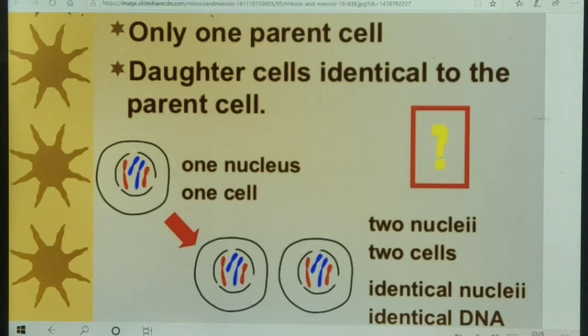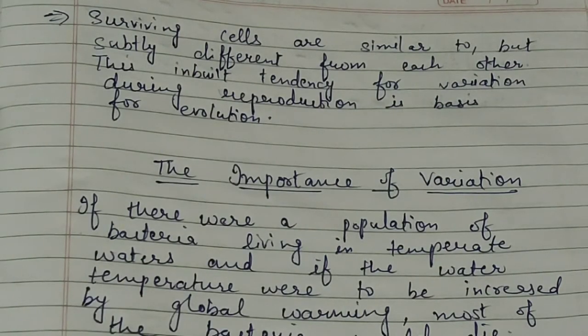Having their own cellular apparatus also. That is, the Golgi body is also here, the endoplasmic reticulum, all the basic things the cell will have. Surviving cells are similar to but subtly different from each other.